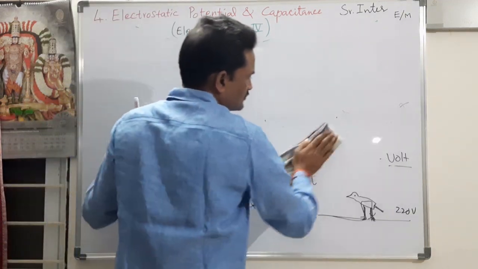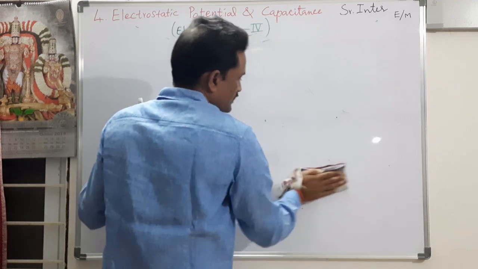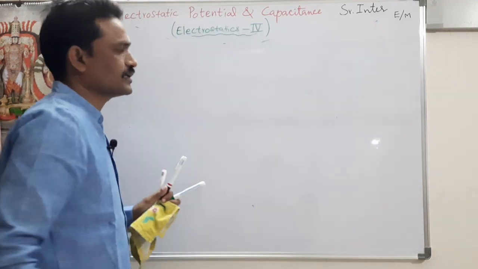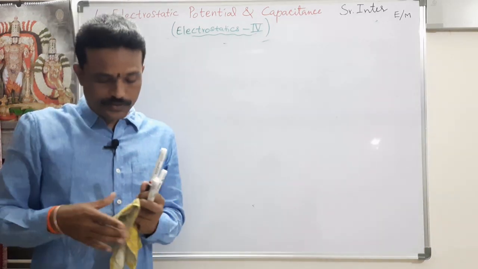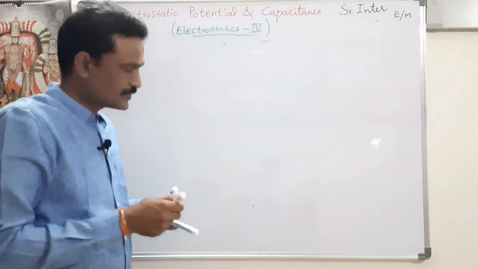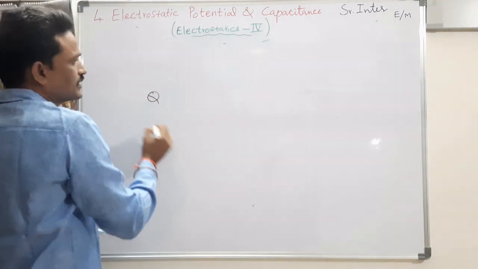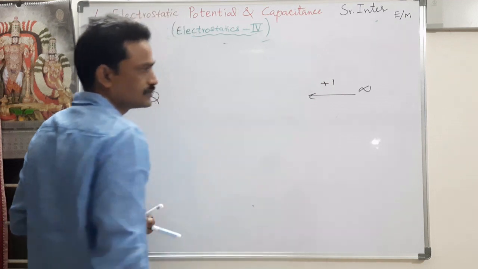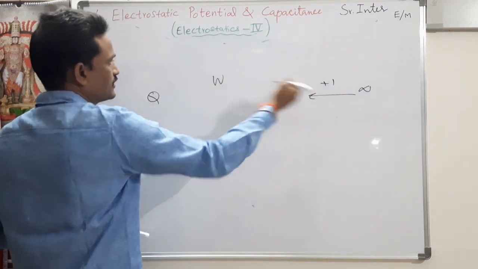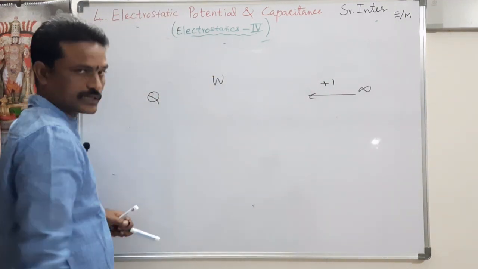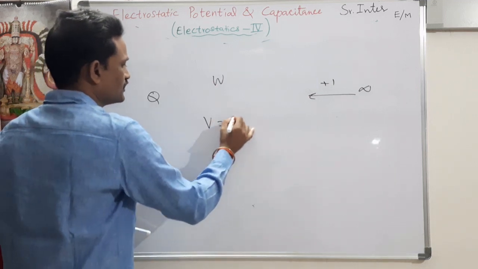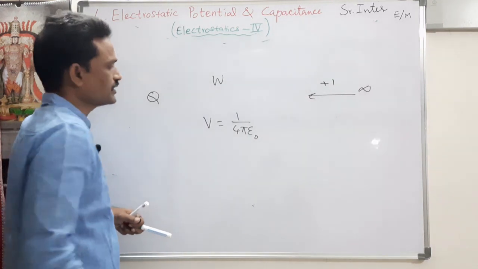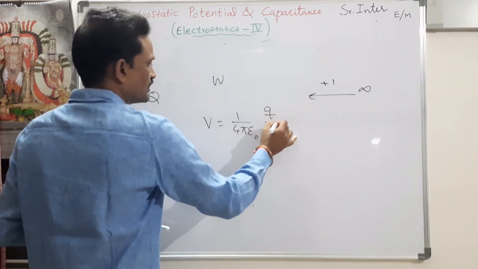Right. That we will do. That is simple. That I did already. Instead of putting small q, you put +1, then you will get the expression for electrostatic potential due to a point charge. So, suppose there is a point charge q, I am bringing a unit positive charge from infinity, that is the work done by external agent is equal to electrostatic potential. So, that comes out to be V is equal to 1 by 4 pi epsilon naught, q by r.